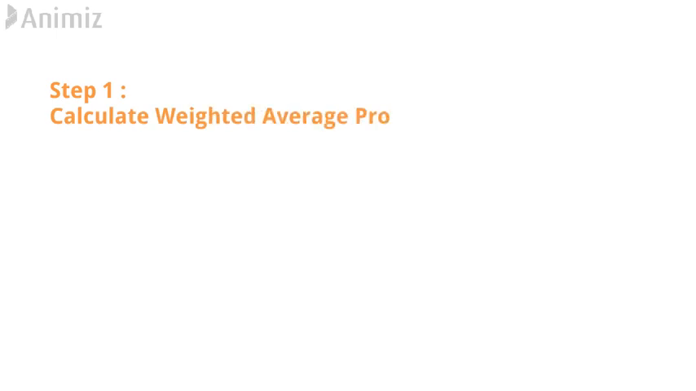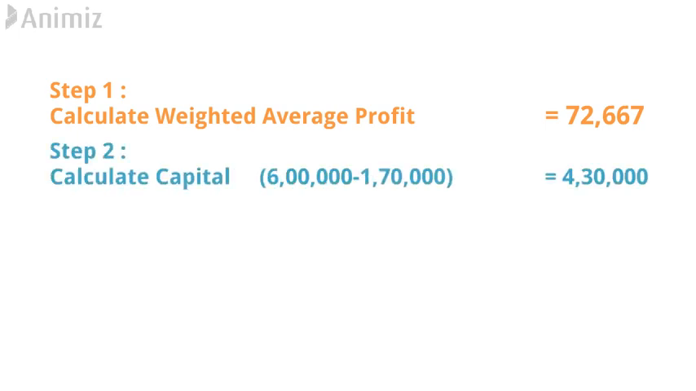First step is to calculate weighted average profit. I recommend that you pause the video over here and calculate weighted average profit in your book. That will be 72,667. Second step is calculation of capital. Asset minus liability, 6 lakh is asset and 1,70,000 is your liability. So 4,30,000 will be the amount of capital employed in the business.